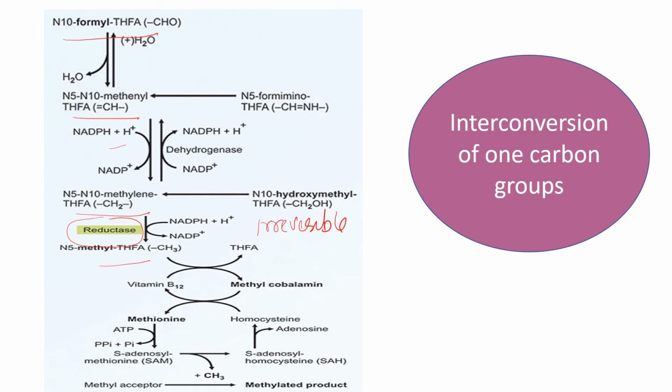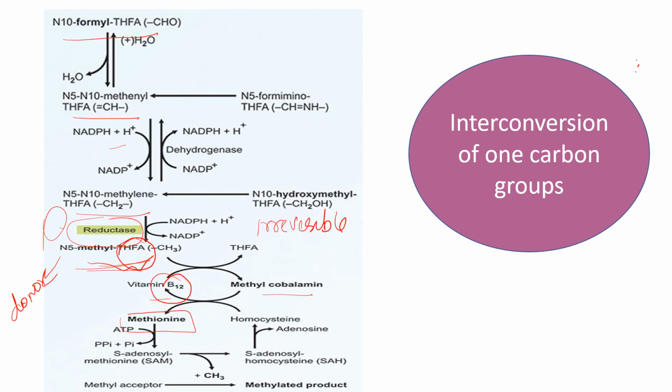So this methyl THFA donates a methyl group to cobalamin and forms methyl cobalamin, which donates a methyl group to homocysteine to form methionine. So methyl THFA is a donor of methyl groups in the synthesis of methionine. And you can also see that this reaction, methylene THFA to methyl THFA, is irreversible. So what is the problem? In B12 deficiency, folic acid will be trapped as methyl THFA, as the backward reaction cannot take place.